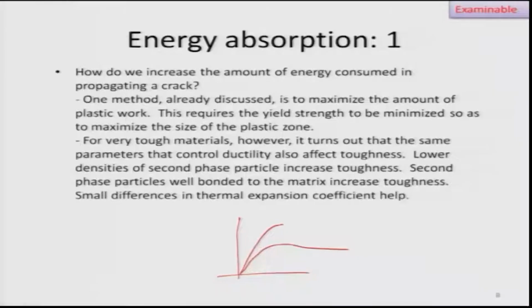If this is the stress strain curve of a ceramic, and this is the stress strain curve of a metal, the work done is nothing but the area under the curve. So if I increase the yield strength very high, the area under the curve will automatically increase. If we decrease the yield strength, what we can do is maximize the size of the plastic zone. Why? Because the yield strength is the boundary between the elastic and the plastic deformations. As the yield strength decreases, the plastic deformation can start at lower stress. So that's how you can increase the plastic zone.